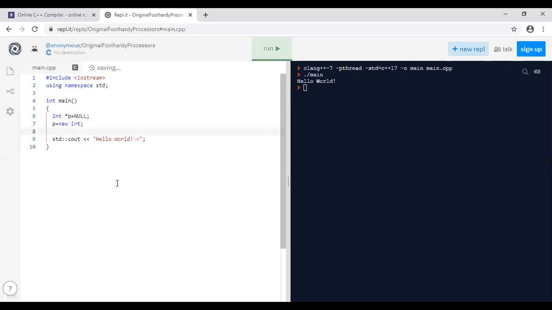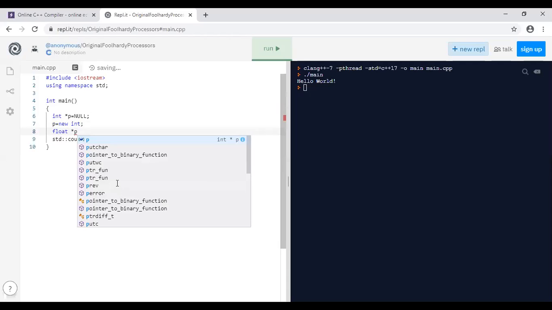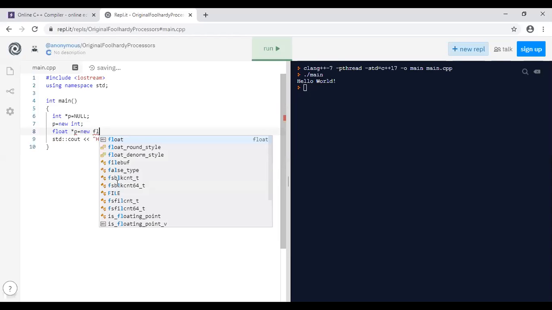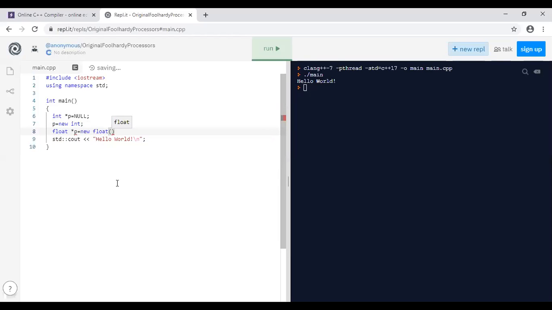Next one, float. We will consider the previous example which I already discussed yesterday. p2 is equal to new float, and inside that just pass the value, 10.4. We have covered two different syntaxes.